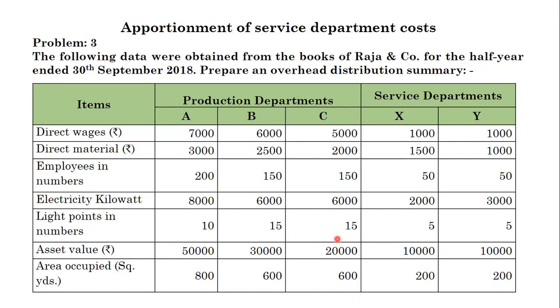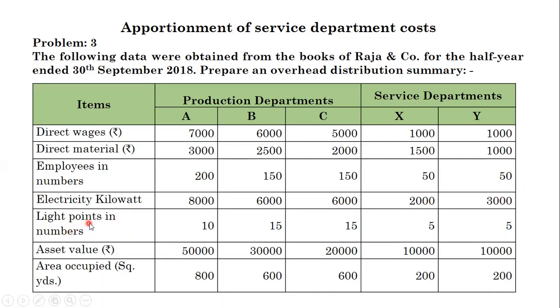The direct wages for A 7,000, for B 6,000, C 5,000, X 1,000 and Y 1,000. Direct material in rupees 3,000, 2,500, 2,000, X 1,500, Y 1,000. Then the number of employees: in department A 200, department B 150, department C 150, X 50 and Y 50. Electricity in kilowatts, A 8,000, B 6,000, C 6,000, X 2,000 and Y 3,000.